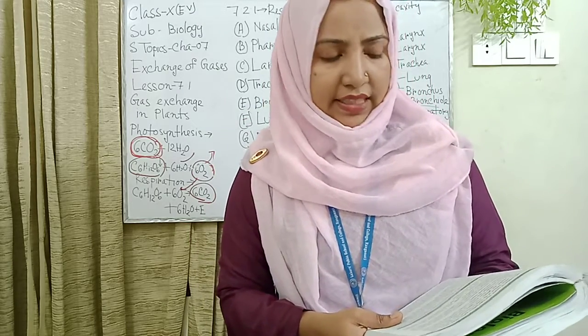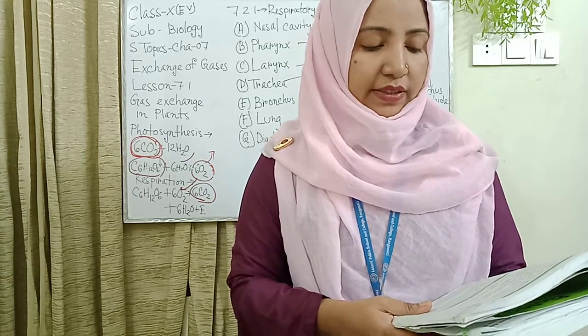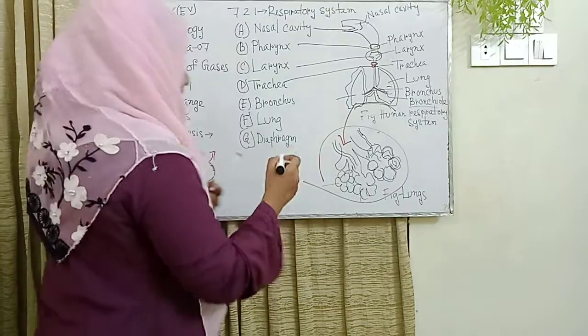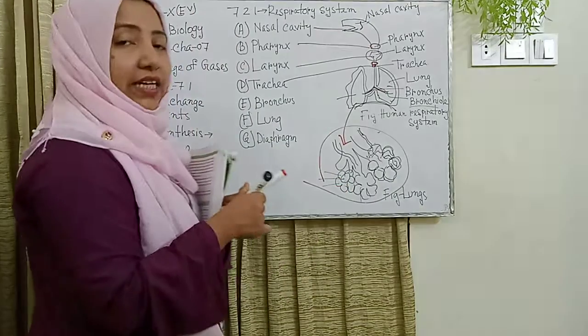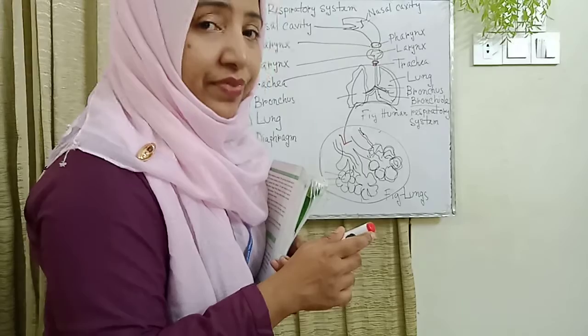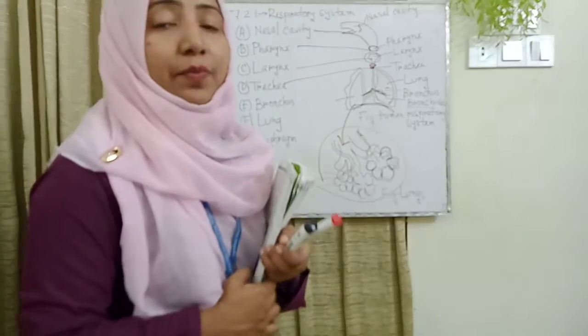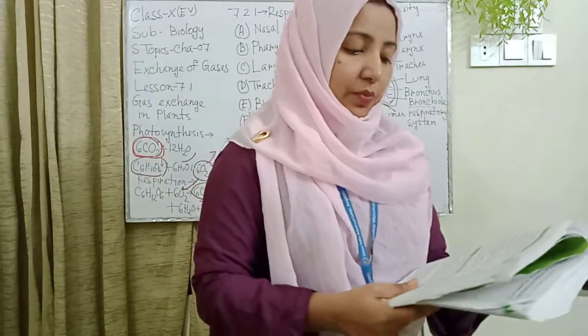Each alveolar wall is composed of a single layer of epithelial tissue. The other structure is the alveoli. Basically, these are balloon-shaped structures made of a single layer of epithelial cells.